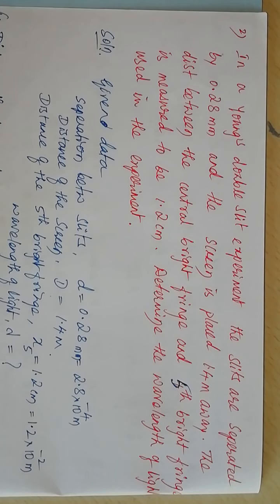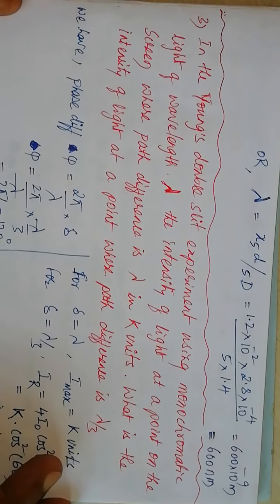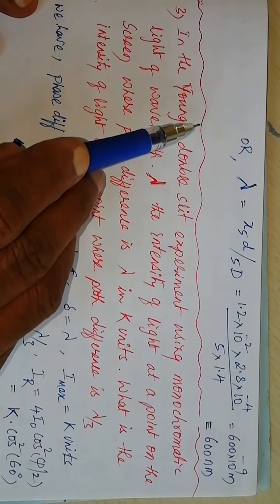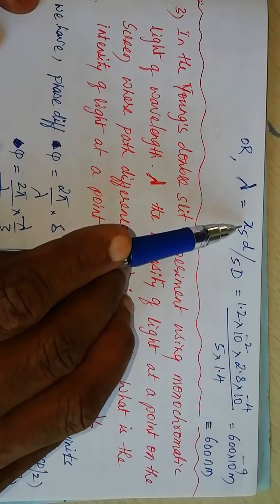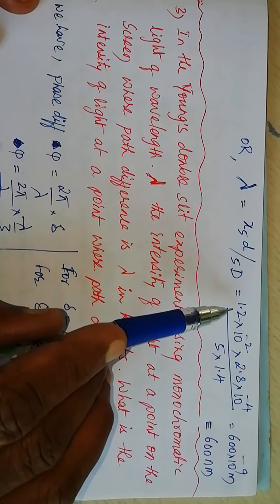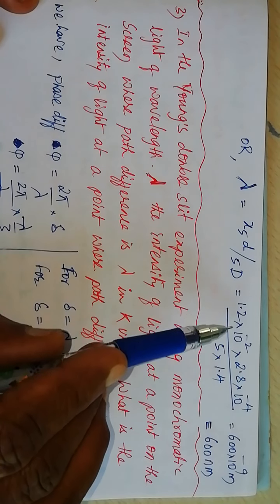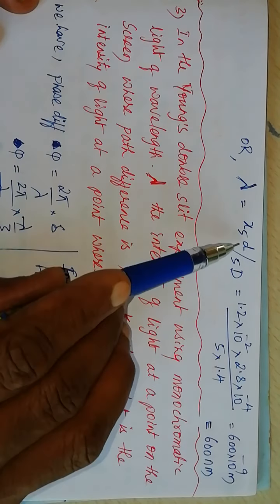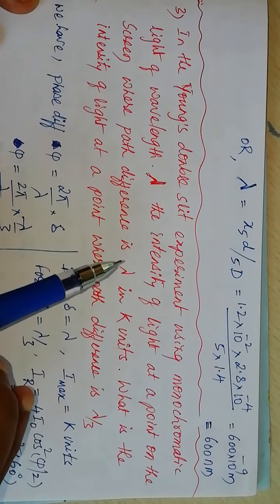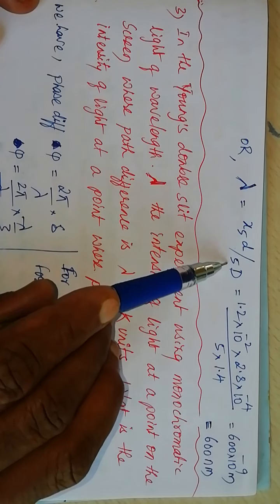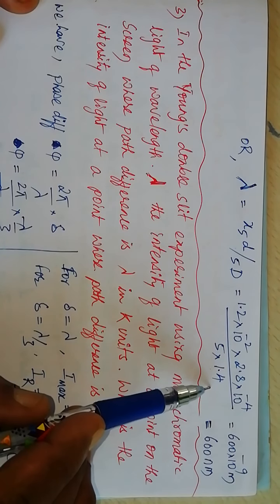For n equals 5, the fifth bright fringe, x5 equals 5 D lambda by d, or lambda equals x5 d divided by 5 D. Substituting the values: x5, the distance of the fifth bright band from the center of the screen, 1.2 into 10 raised to minus 2 meter; small d, the separation between the two slits, 2.8 into 10 raised to minus 4 meter; 5 into capital D is 1.4.